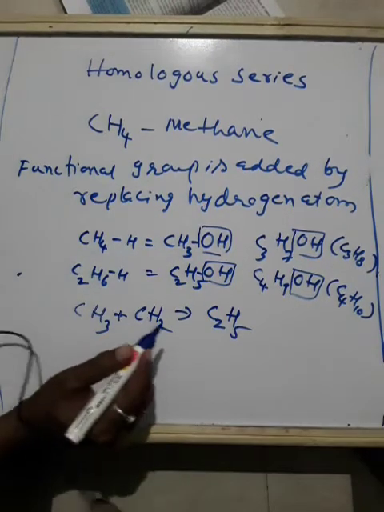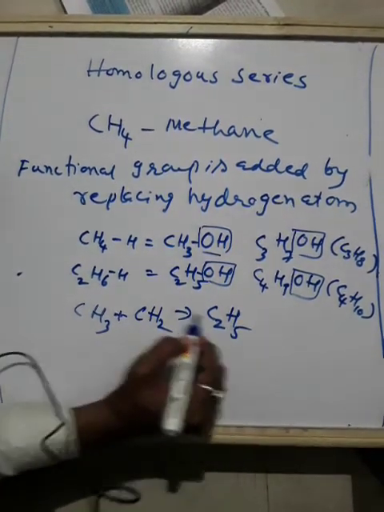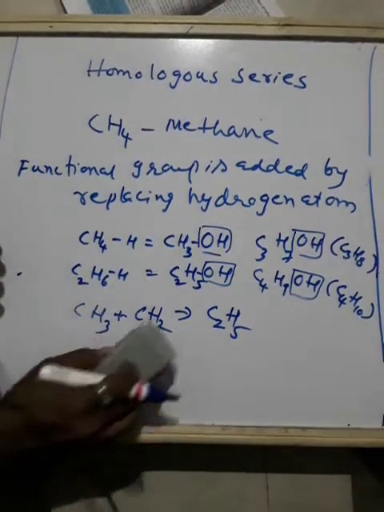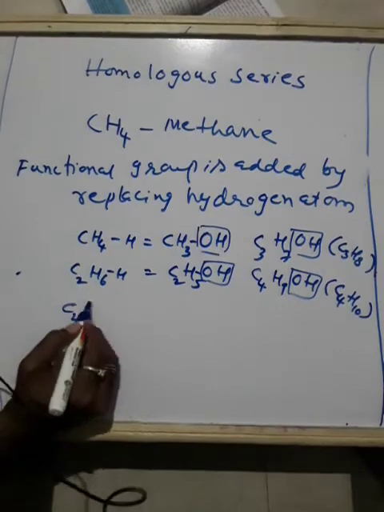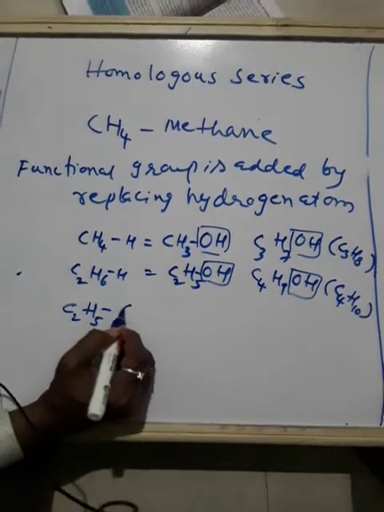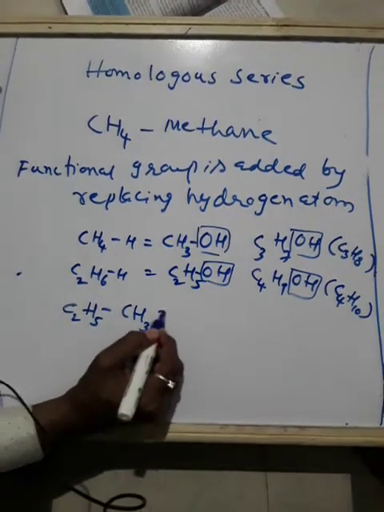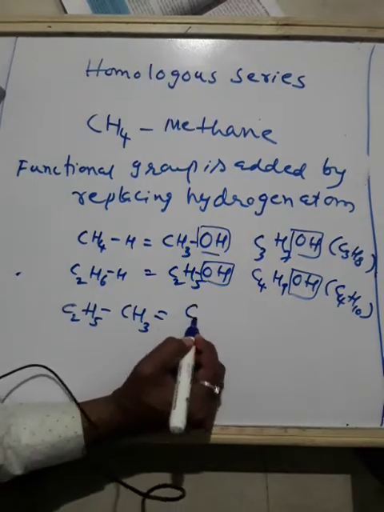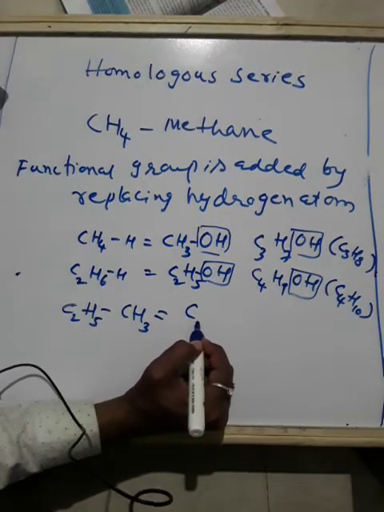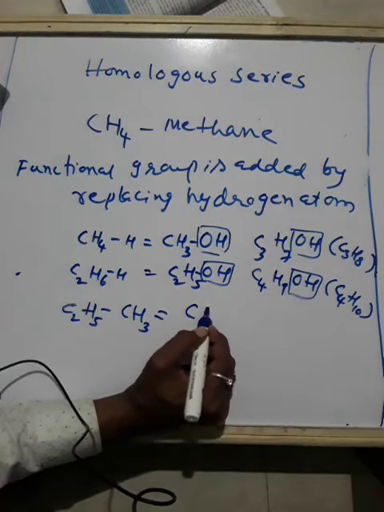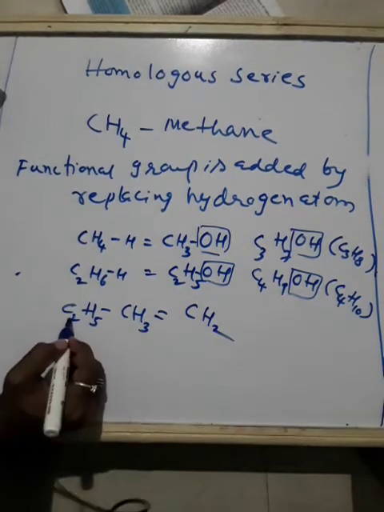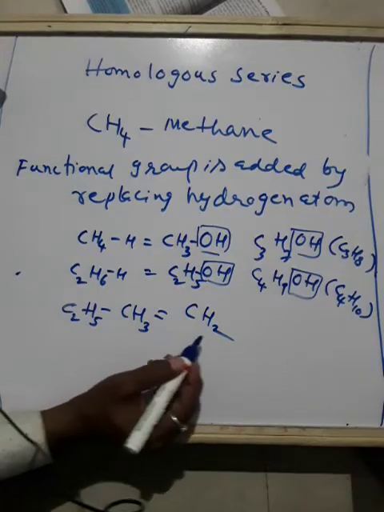So what is the difference here? This differs by 1 unit of CH2. You can write like this also: C2H5 minus CH3. How much will you get? CH2, because 2 minus 1 is 1, C1H2.